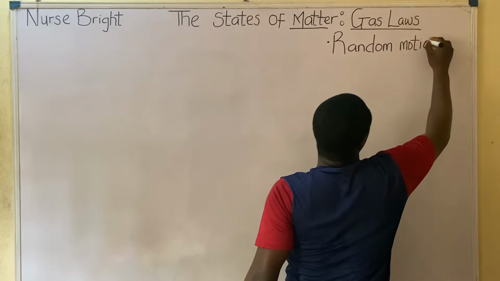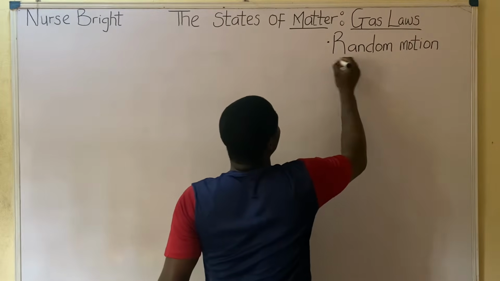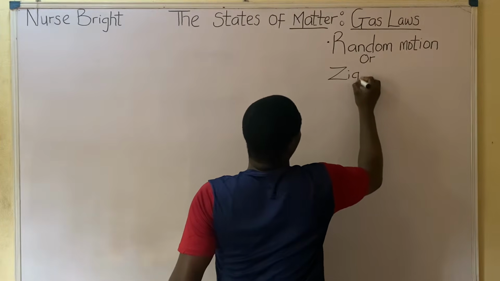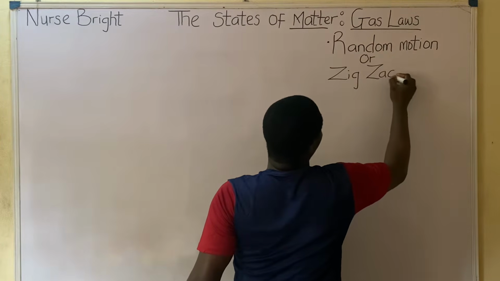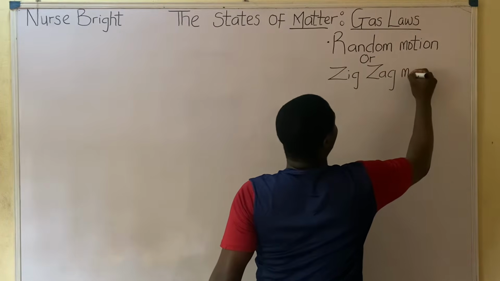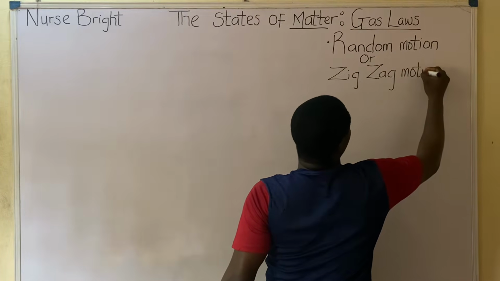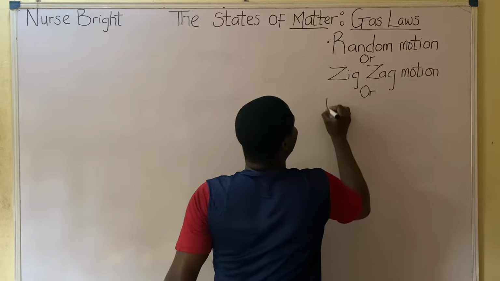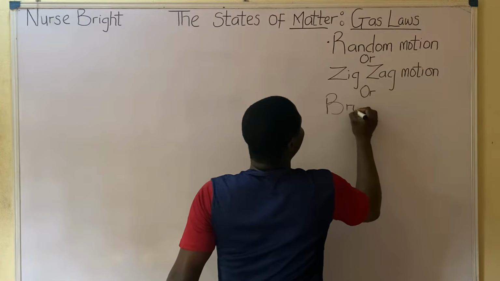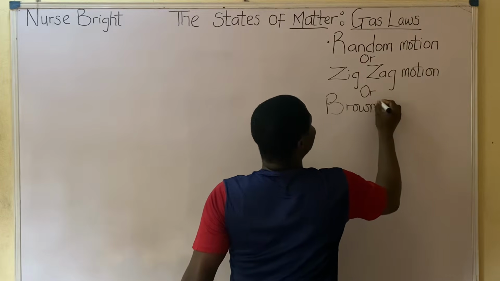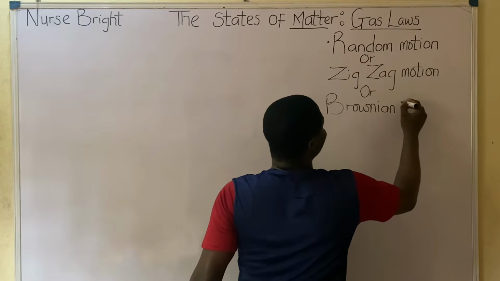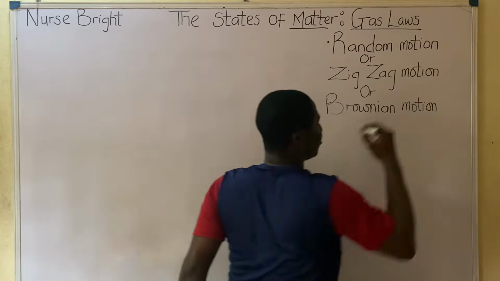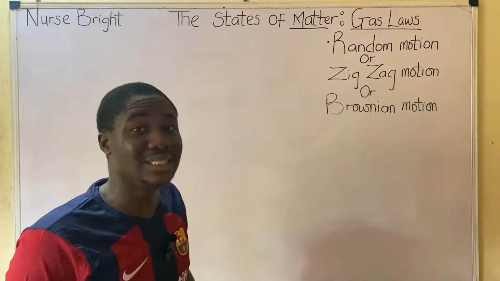If we don't call it random motion, we can as well just say zigzag motion. Or if we don't call it zigzag motion, we can as well lastly call it Brownian motion. So these are the types of motion that are exhibited by gas particles, and this is one unique property of gases. This must be noted.